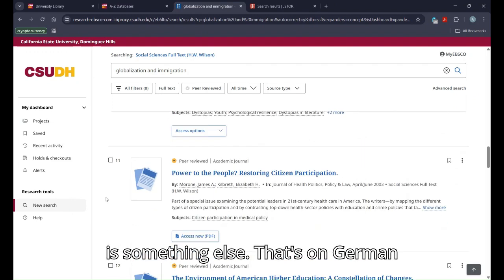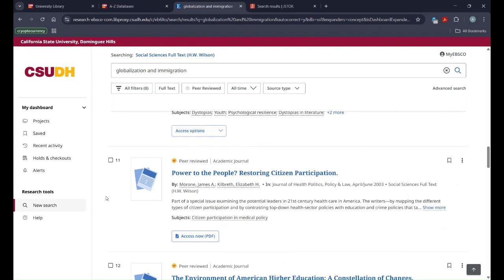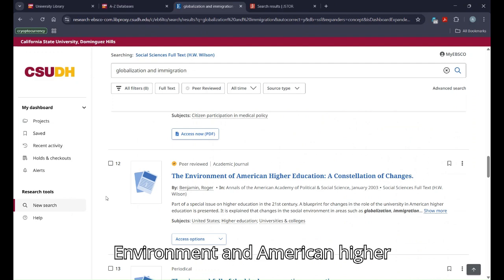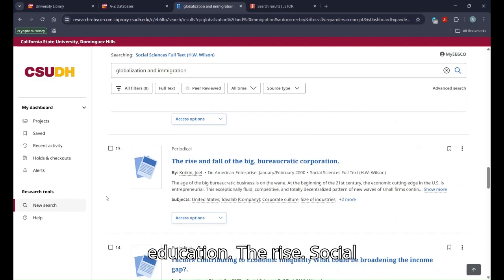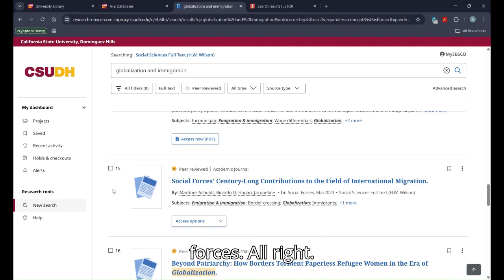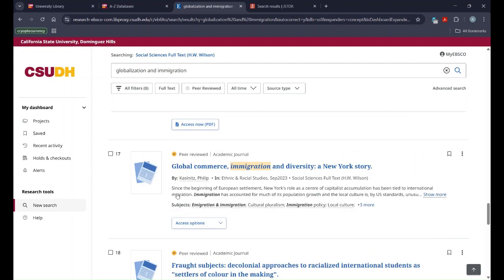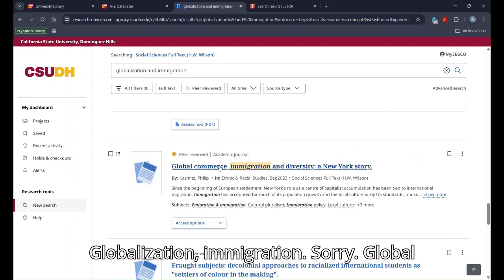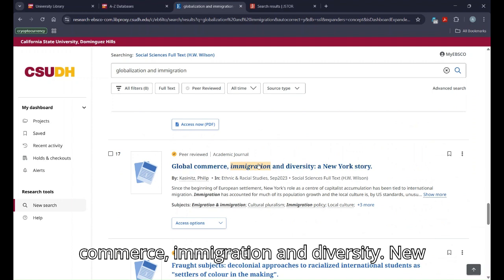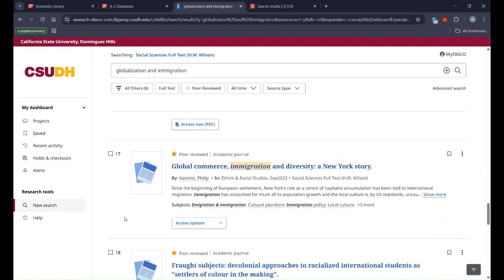This is something else, that's German politics. Environment and American higher education, the rise, social forces. Global commerce, immigration, and diversity, a New York story.